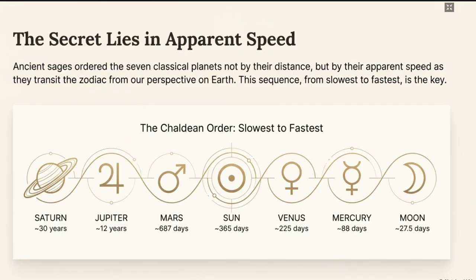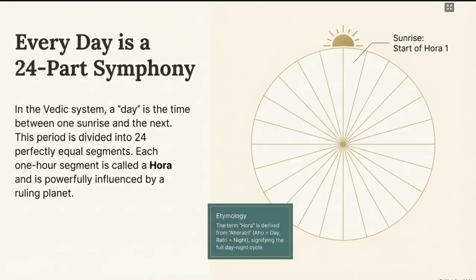Okay, so we have just arranged them in an order of their speed. Now what we do is, whenever there is a sunrise, from sunrise to sunset we divide that time period into 12 equal parts. Okay, from sunrise to sunset 12 equal parts, and again from sunset to sunrise again 12 equal parts. So total 24 equal parts.